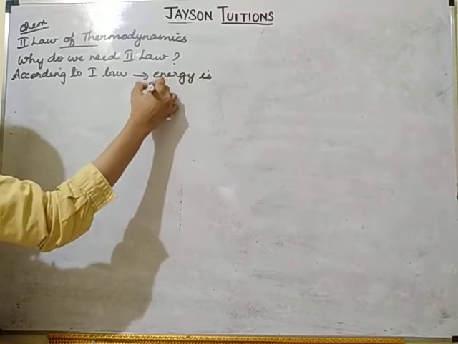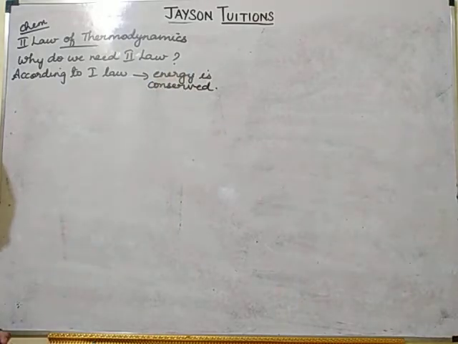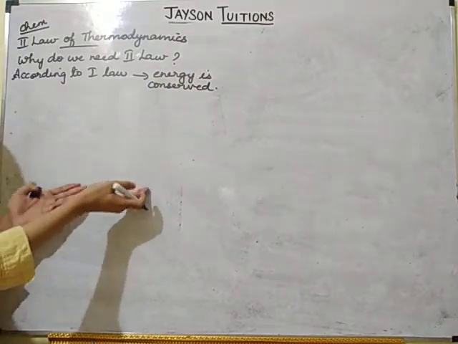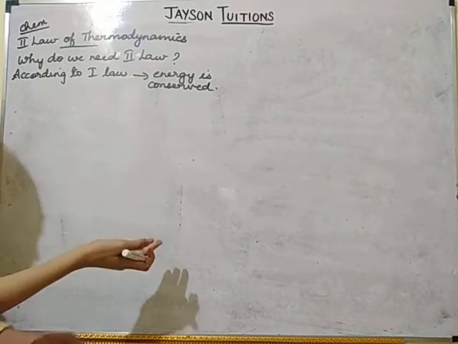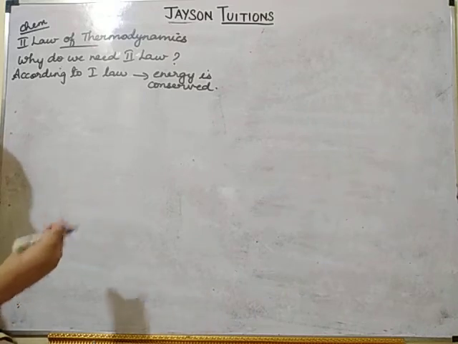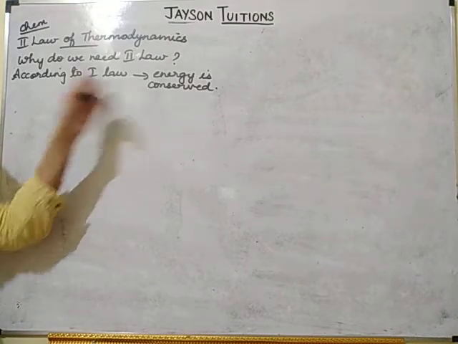Energy is conserved means the total energy is the same. When a process is taking place, before the process and after the process, the heat energy will be the same, with no change in the heat energy. So this is the first law.